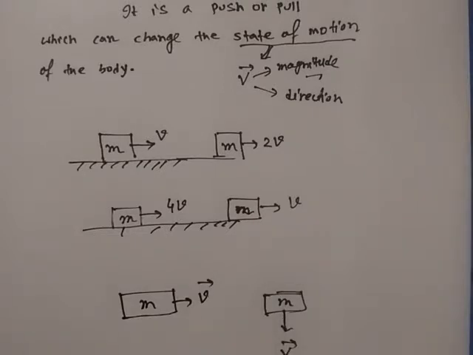So being a vector quantity, the net velocity will change because the direction has changed. This is v and this is also v. So the velocity will change, and the net velocity will be in this direction. This will be the net velocity.